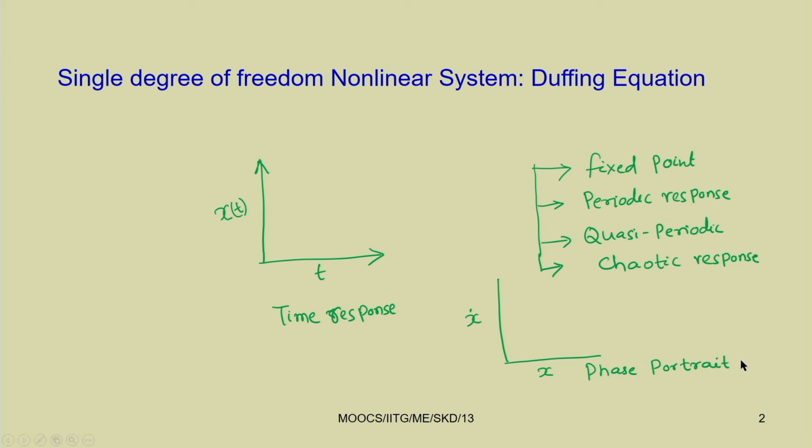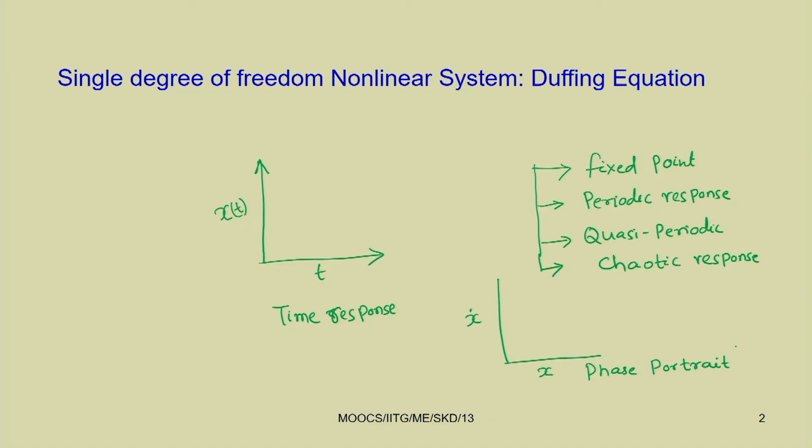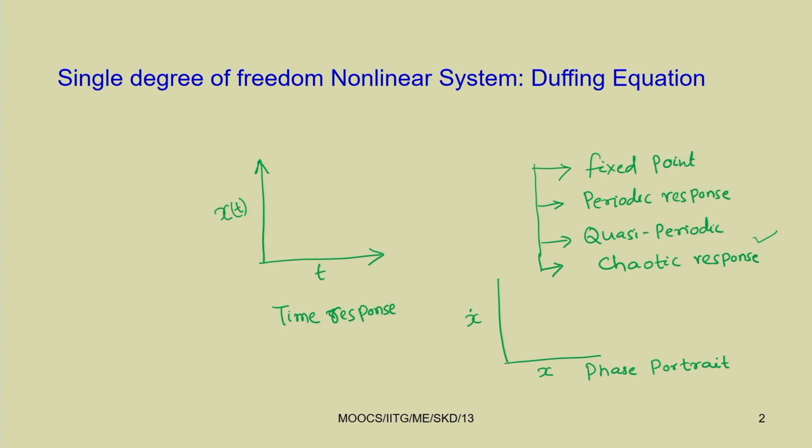Also we may plot the Poincare section, and by using this Poincare section also we can characterize the response. In this module I will tell you how we can derive or find the Poincare section. Particularly to characterize the chaotic response we may require some other characterization, for example, the Lyapunov exponent.